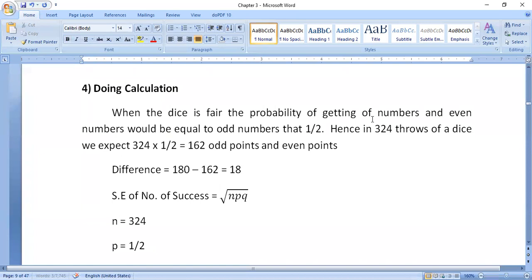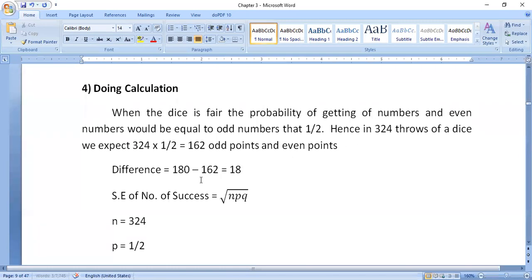Here, how many odd points did we get? 180. But out of these 324, when we divide even numbers as well as odd numbers, it is 162. So simply we can say the difference is 18. Okay, 18 is the difference number.